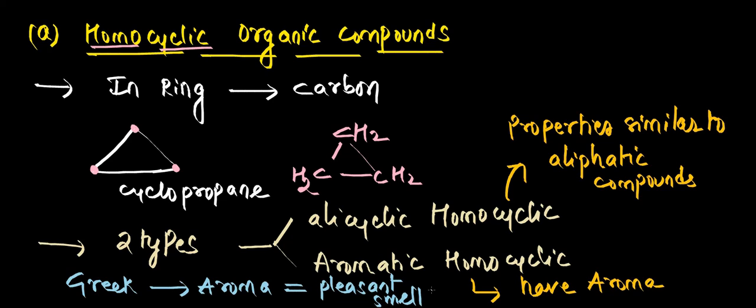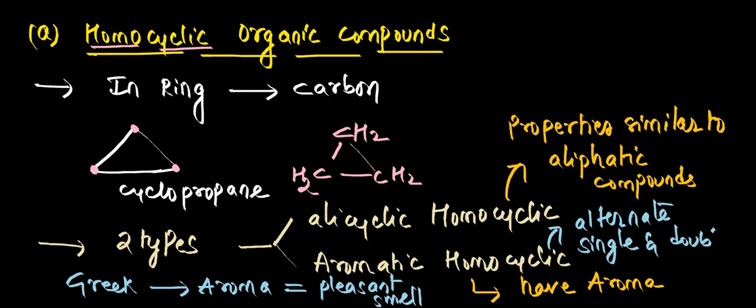and double bonds present. They have aroma, and apart from that they have alternate single and double bonds. So this is the basic difference between alicyclic and aromatic. Alicyclic do not have any pleasant smell. Aromatic will have the smell. Alicyclic properties are similar to aliphatic compounds. Aromatic have different properties, and they have alternate single and double bonds.